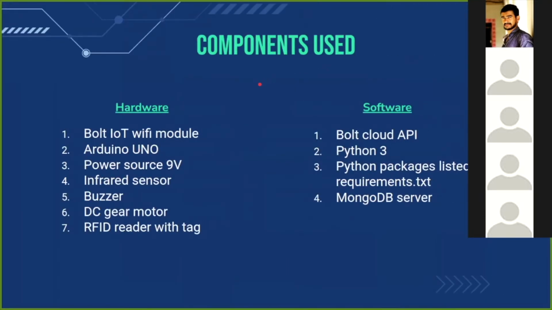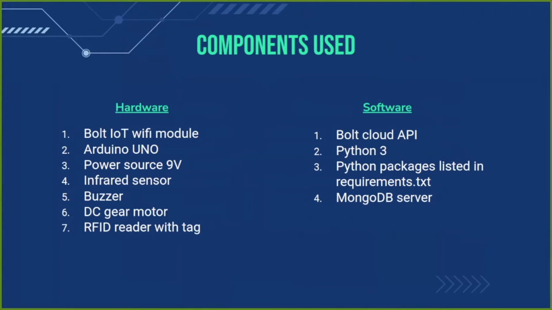So here are the components used. For the hardware, I have used the Bolt IoT Wi-Fi module, Arduino Uno, a 9-volt power source, infrared sensor, a buzzer, and a DC gate motor. I have also used an RFID reader with a tag to authenticate the users. For the software, I have used Bolt Cloud API, Python, Python packages that are required, and a MongoDB server.